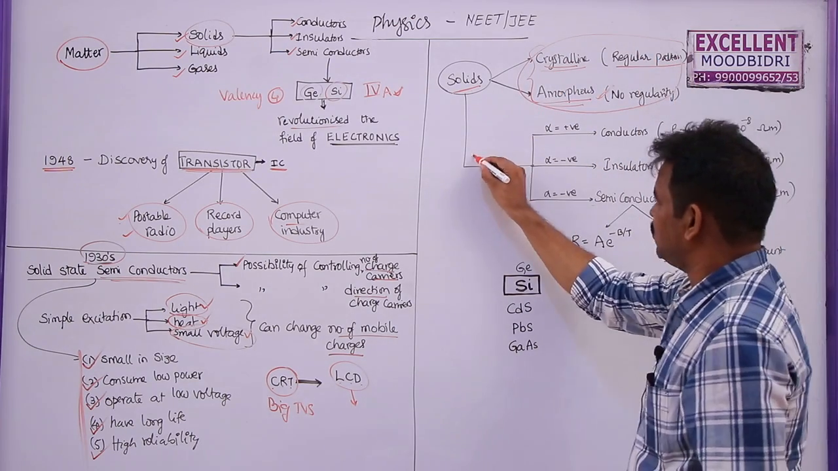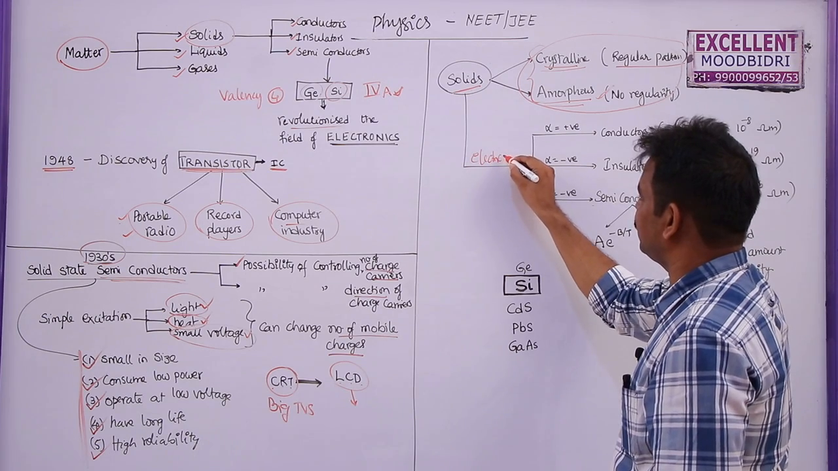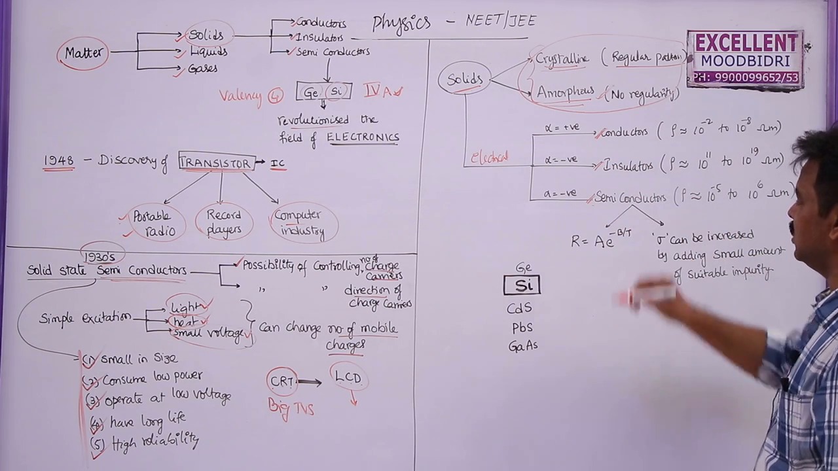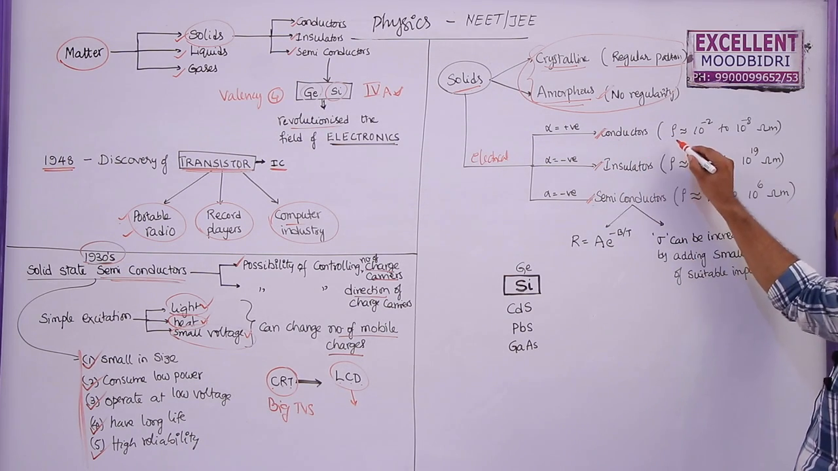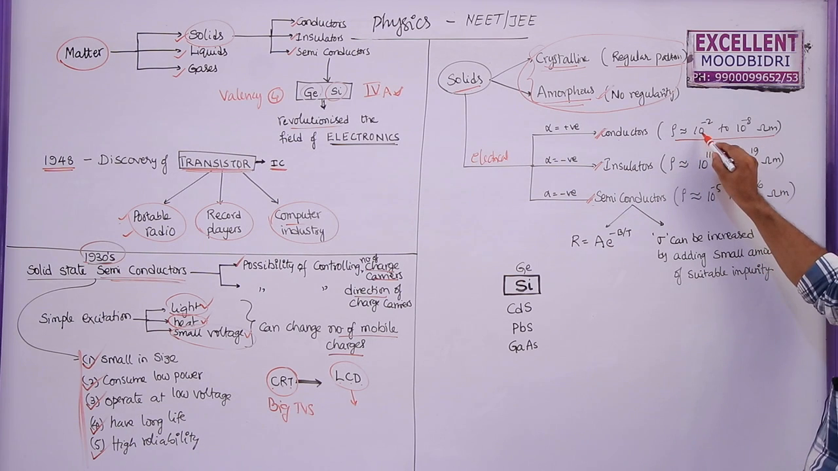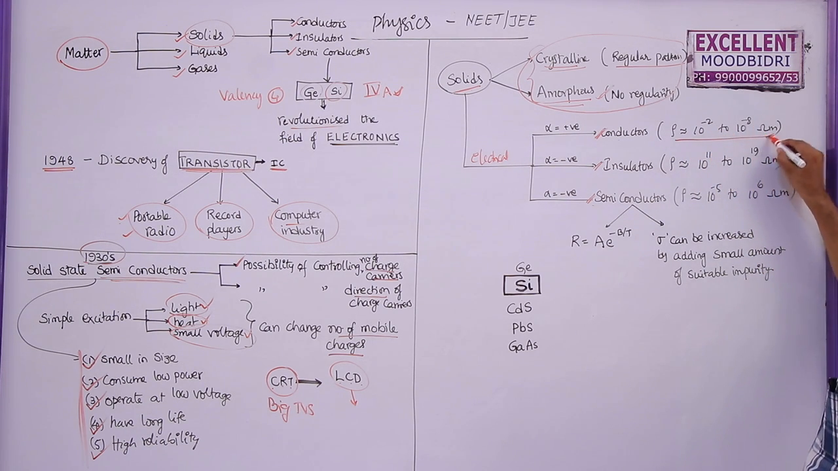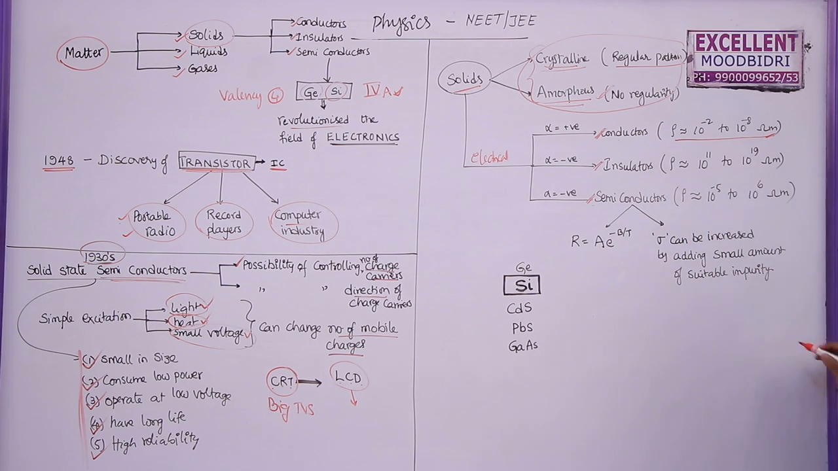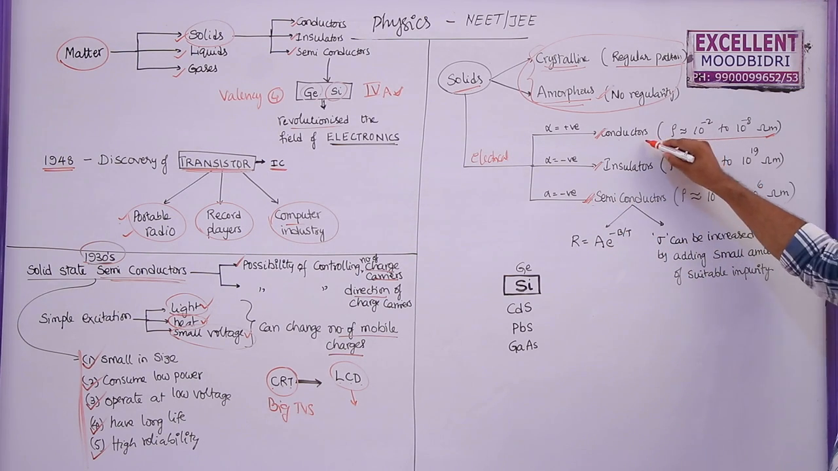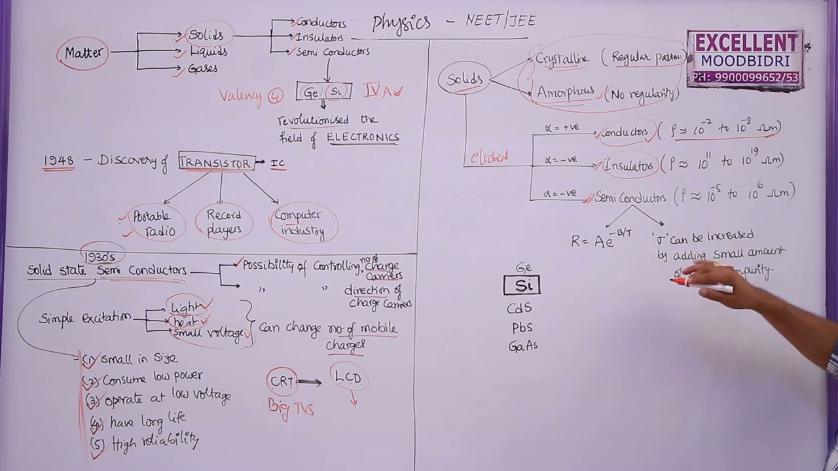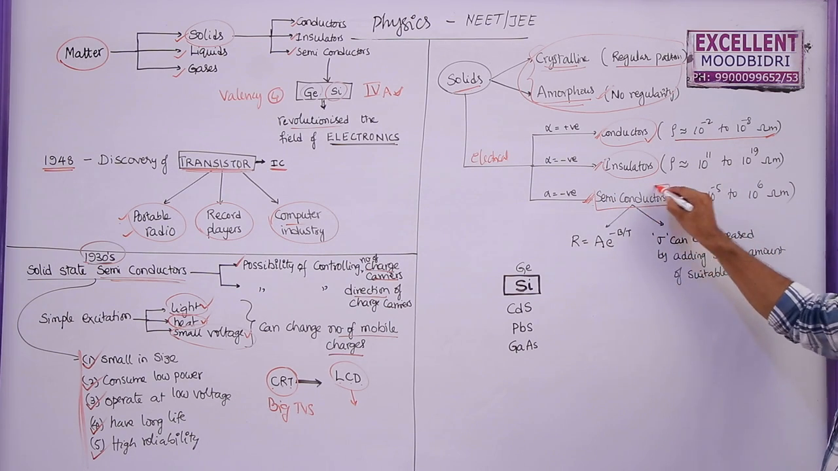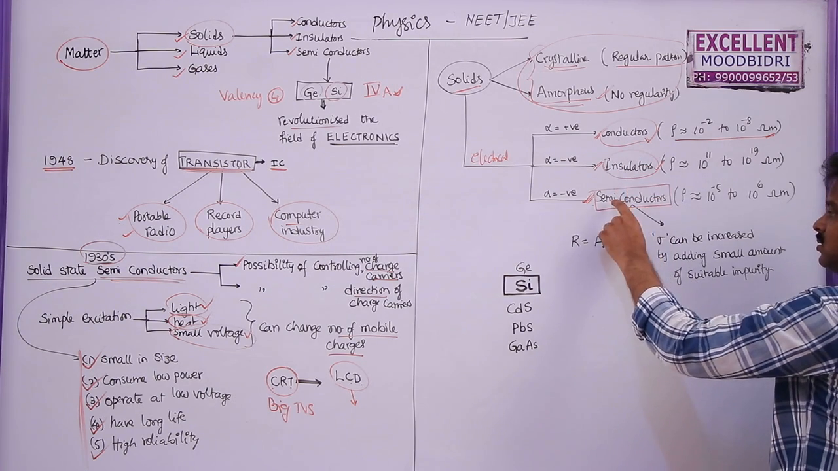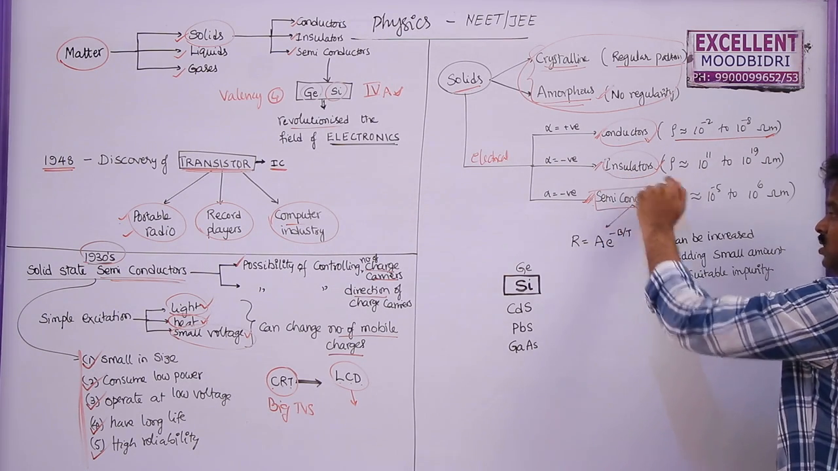But according to electrical conductivity, electrical nature, solids can be divided into conductors, insulators and semiconductors. In conductors, the resistivity ranges from 10 power minus 2 to 10 power minus 8 ohm meter. And for insulators, resistivity is from 10 power 11 to 10 power 19 ohm meter. But for semiconductors, resistivity lies between conductors and insulators. As well as the conductivity of semiconductors also lies between conductors and insulators. So conductivity is less than conductors and more than insulators.